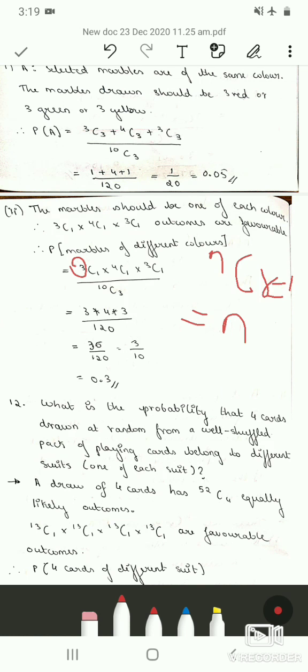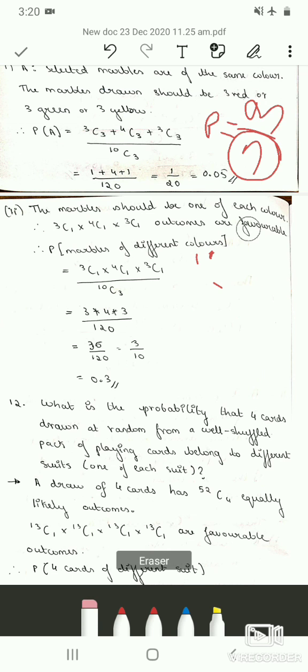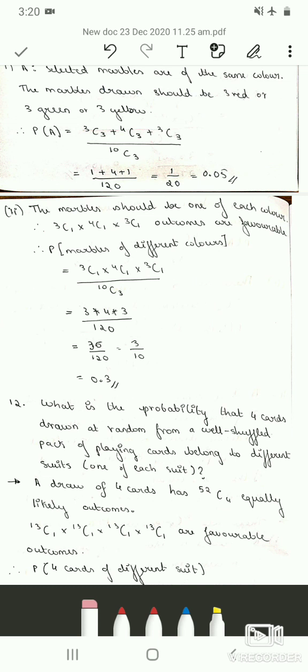So here we can see N is 3 and R is 1. Therefore the value of the combination is N itself, which is 3 in this case, 4 in this case, and again 3 in this case. So don't get confused with this N in the combination and this N in the probability definition, that is M by N. Here this N means total number of possible outcomes.